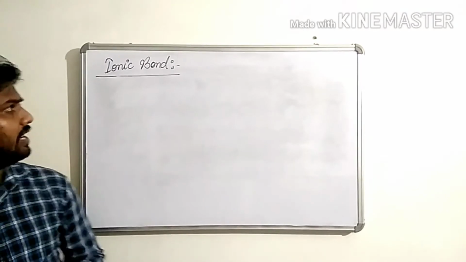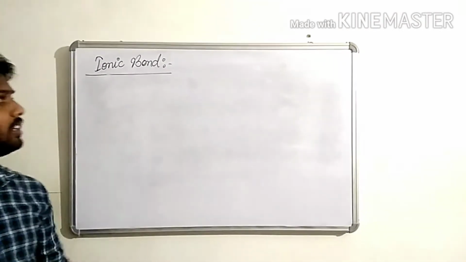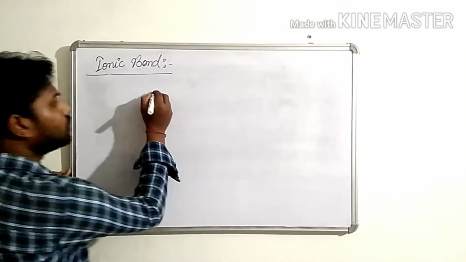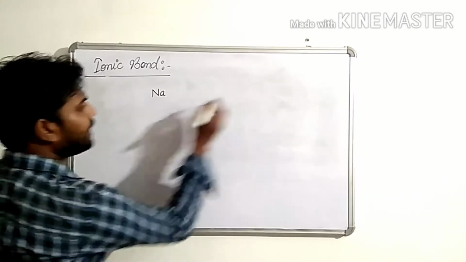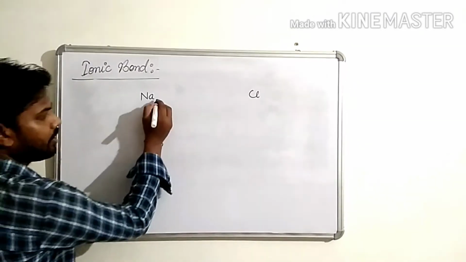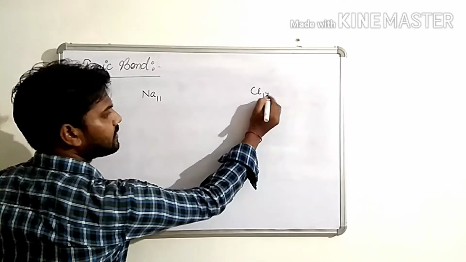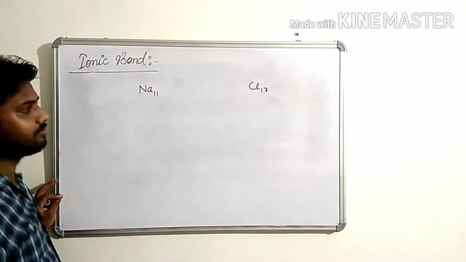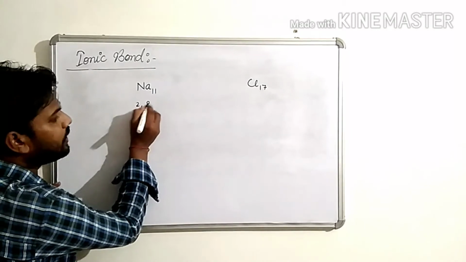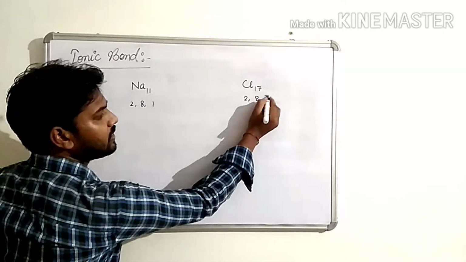Let us take an example to understand this concept clearly: sodium and chlorine. Atomic number of sodium is 11 and chlorine is 17. So 2, 8, 1 and 2, 8, 7.